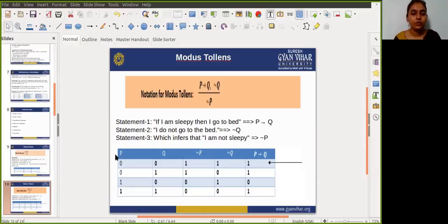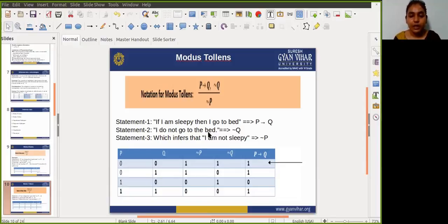But when P is true and Q is false, P implies Q is zero, and for true and true it's true. Now I am ANDing with not Q, and if the result is true, then not P is also true.